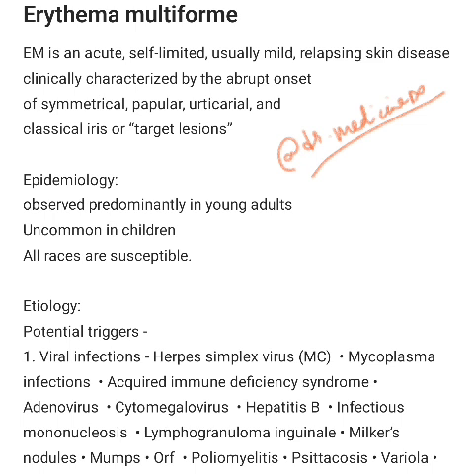So it is an acute, self-limiting, usually mild, relapsing skin disease that is clinically characterized by the abrupt onset of symmetrical, papular, urticarial and classic iris or target lesions. Or simply put, it is an acute hypersensitivity reaction that is characterized by variable skin lesions as well as mucous membrane involvement. So coming to epidemiology, it is observed predominantly in young adults and it is uncommon in children and